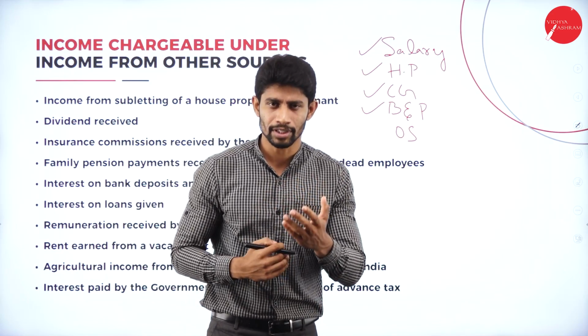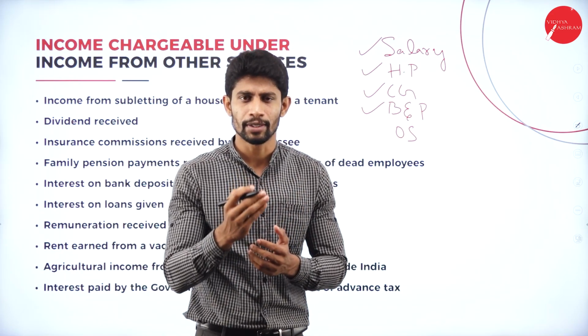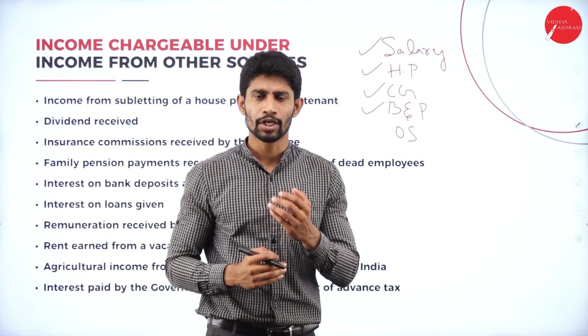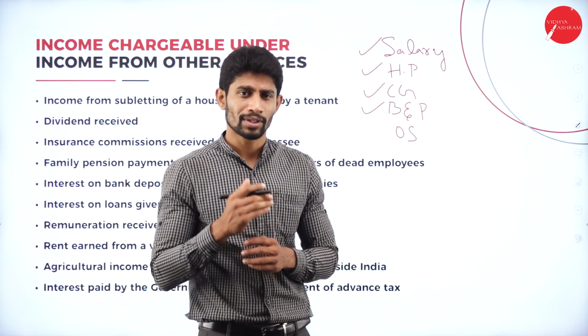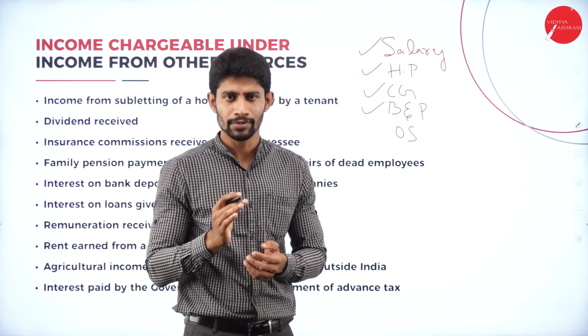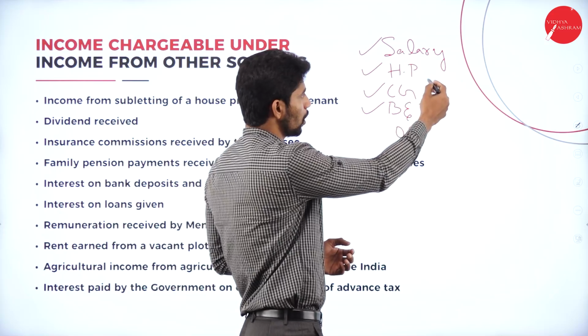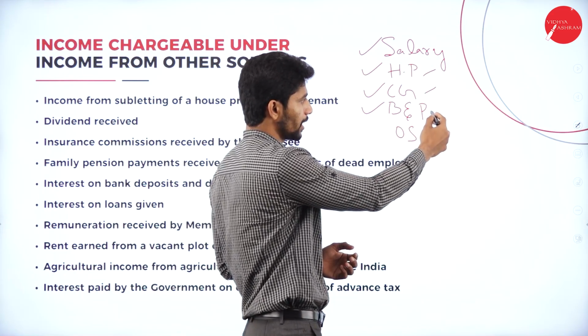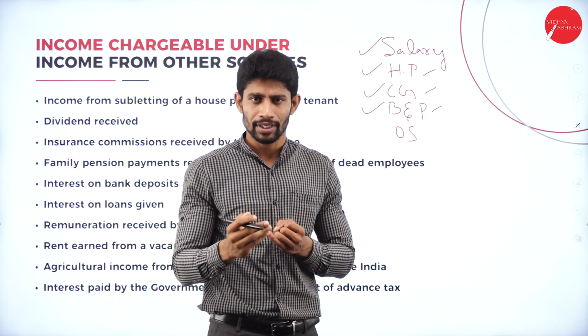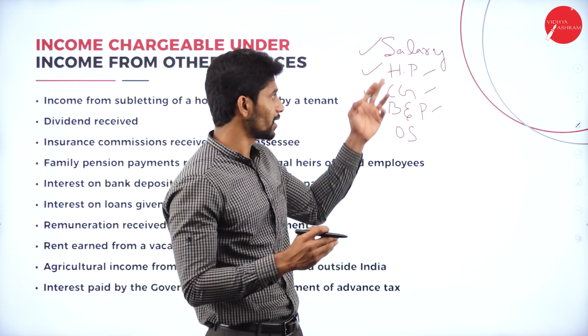Sometimes you will be receiving interest on your deposits with a bank, right? At that point of time, interest received from the bank will not come under income from salary or house property or capital gain or business and profession, right? Whatever salary you are earning, you will be computing under the salary head.